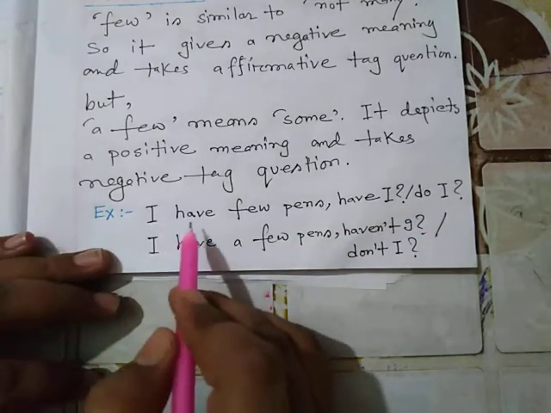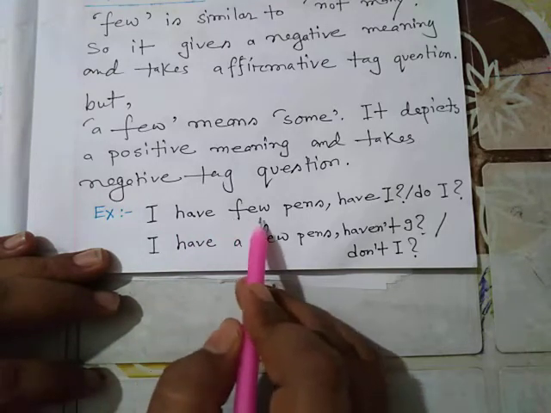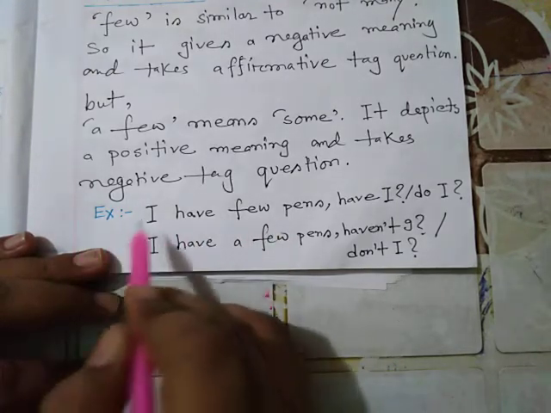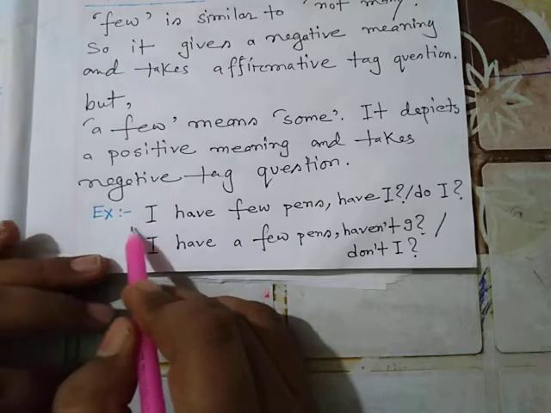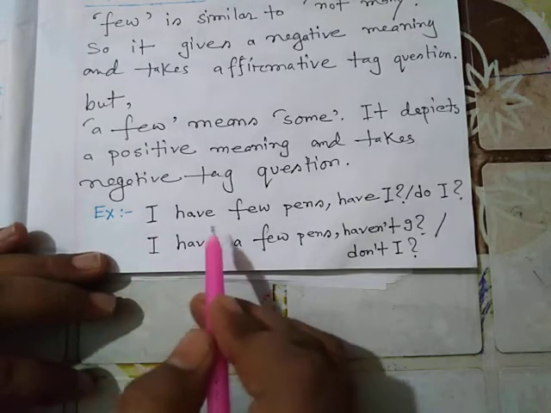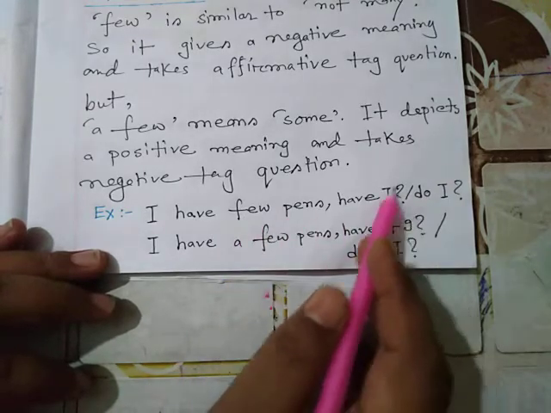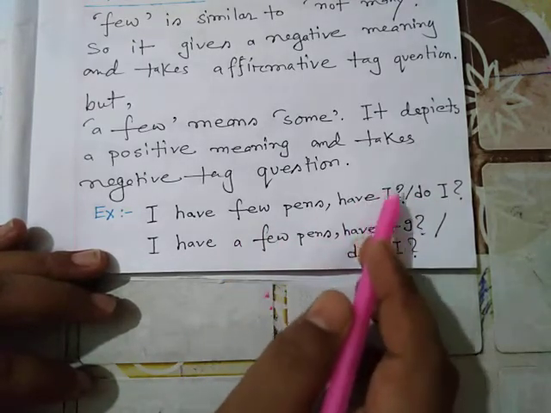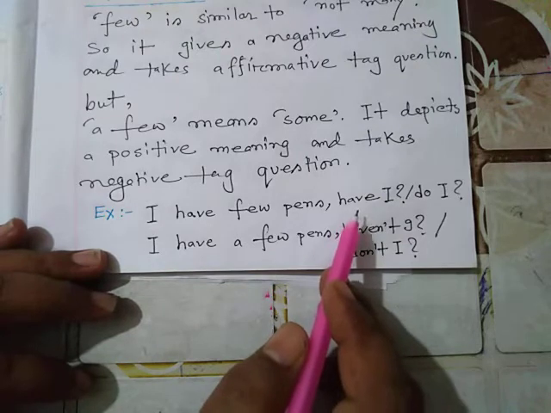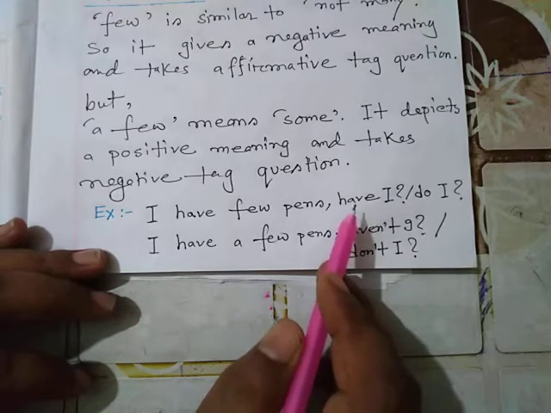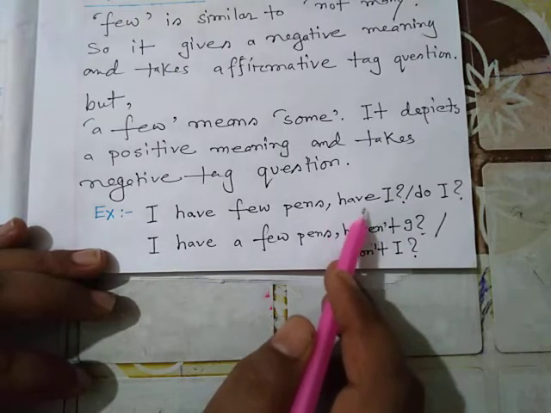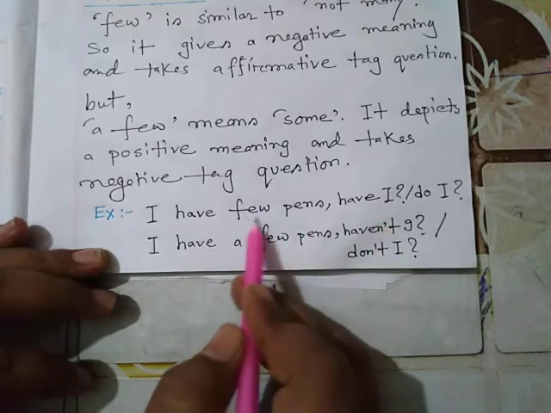Here few is present. For this reason, this statement will be regarded as negative. So you can't make the question negatively. You will have to make the question affirmatively here for the presence of few.